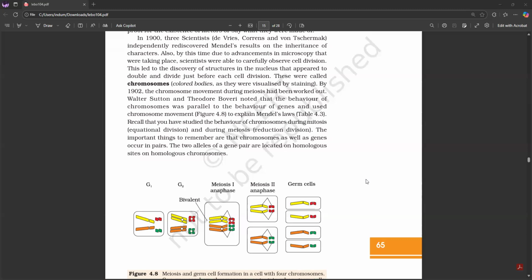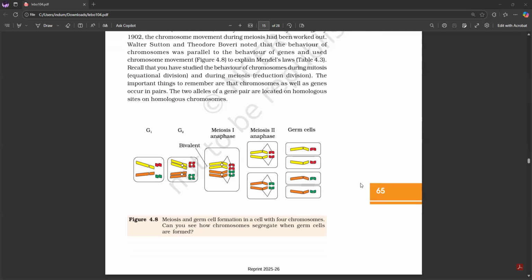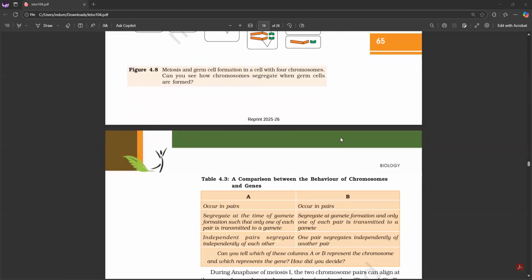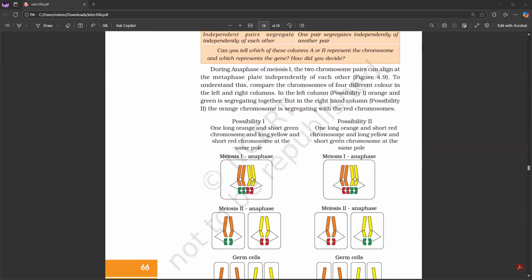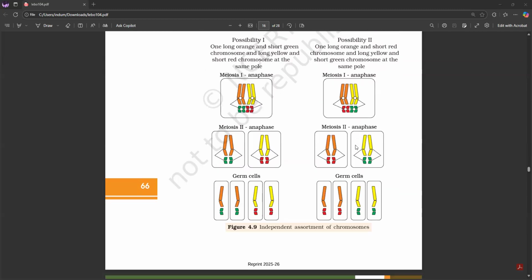Recall that you have studied the behavior of chromosomes during mitosis and during meiosis. The important things to remember are that chromosomes as well as genes occur in pairs. The two alleles of a gene pair are located on homologous sites on homologous chromosomes. During anaphase of meiosis 1, the two chromosome pairs can align at the metaphase plate independently of each other. To understand this, compare the chromosomes of four different colors in the left and right columns. In the left column, possibility 1, orange and green is segregating. But in the right-hand column, possibility 2, the orange chromosome is segregating with the red chromosomes.